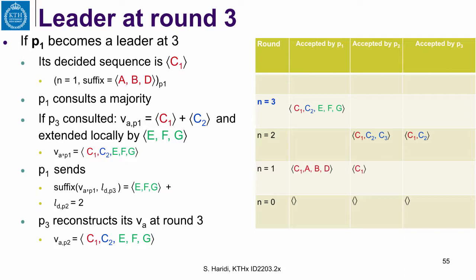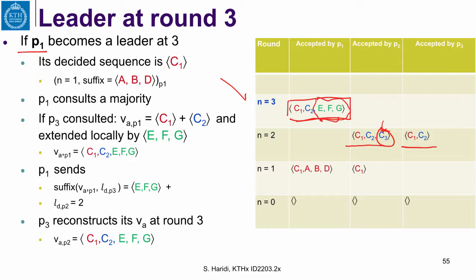Again, P1 is the leader here. And now, instead of picking P2, it picked P3 and it extended it. So that's what it has now. So now this element does not exist because it has chosen P3 instead. In this case, again, it will actually only send the local commands.